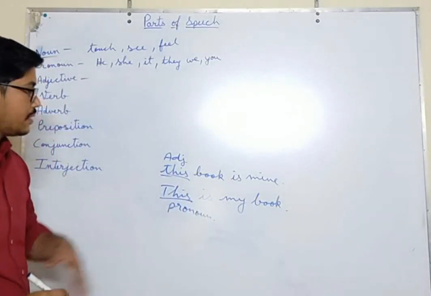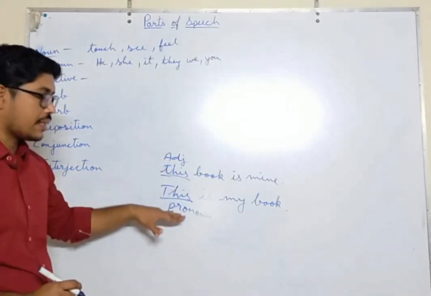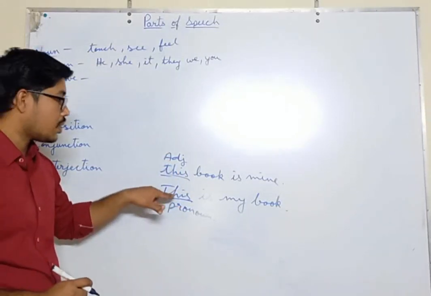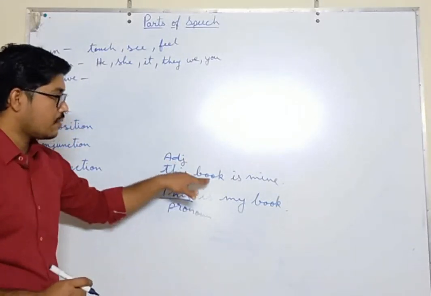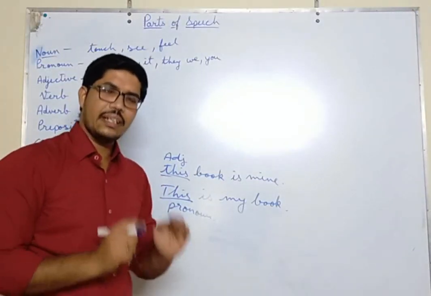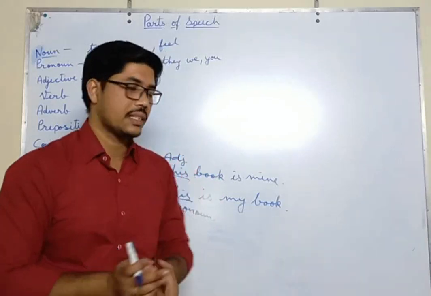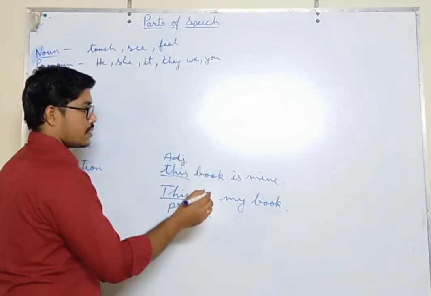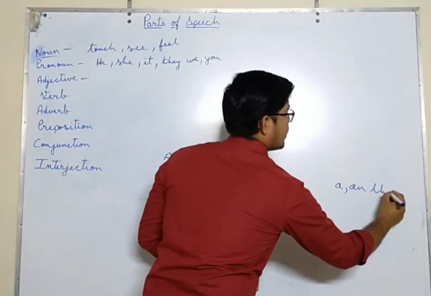Is it clear? So same word, but here it is adjective and here it is pronoun. This is the thing, because after this there is no noun, but after this one we can see a noun. So a simple and basic thing: anything that comes before a noun is an adjective, but not the articles. What are the three articles? A, an, and the.